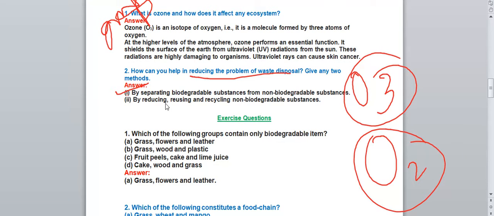Second one, by reducing, reusing and recycling non-biodegradable substances. The non-biodegradable substance, we can reduce their use, we can reuse them or we can recycle them. Then also we can help in the problem of waste disposal.